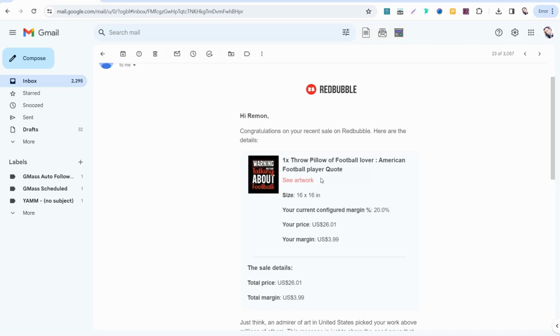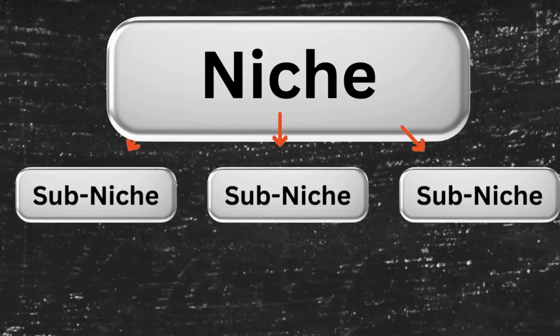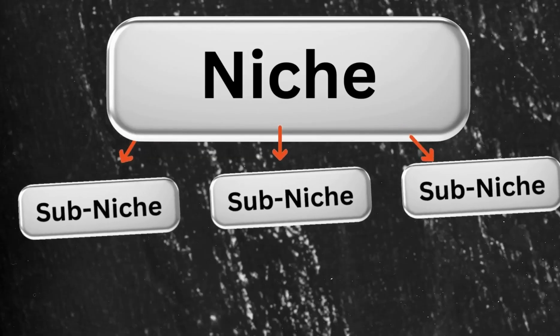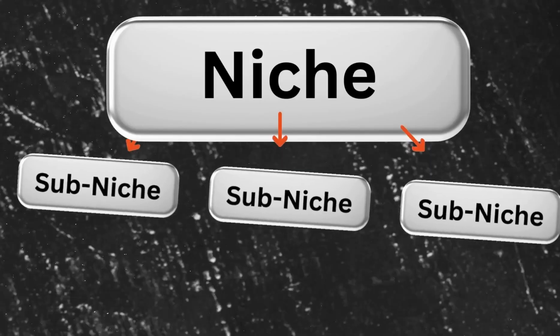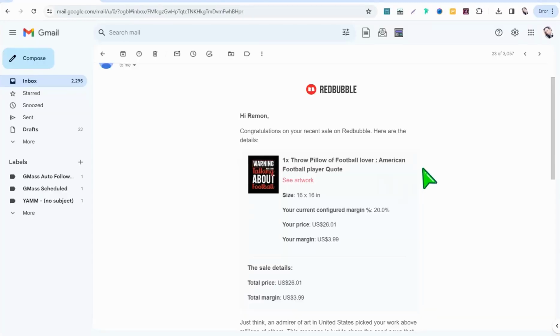Of course, if you are a newbie on Redbubble, it's better for you to go through less competitive niches to get found easier and faster on the Redbubble marketplace. And in our case today, this niche is the sport niche. Therefore, you've got to niche down from this big, highly competitive niche to make micro niches or sub niches, including this one, American football sport.